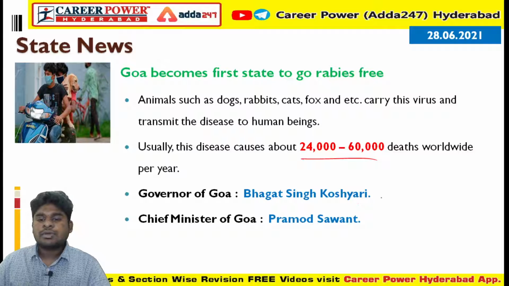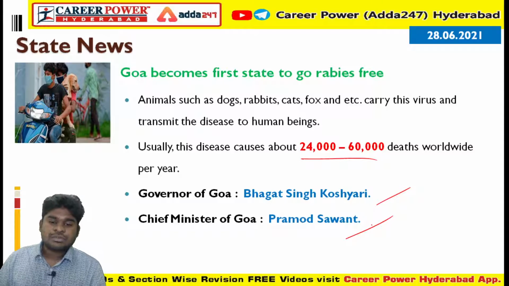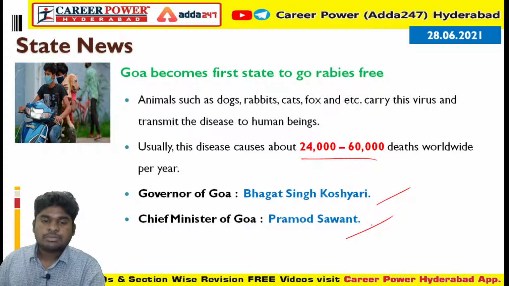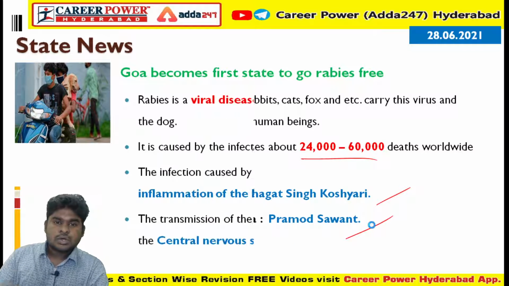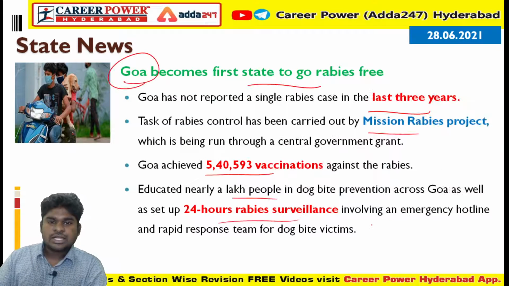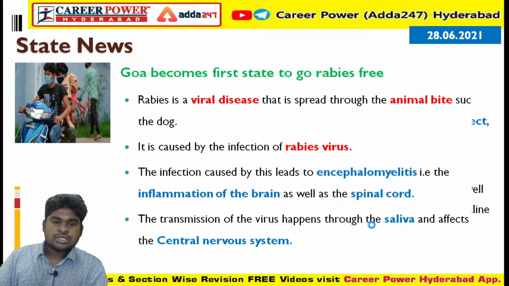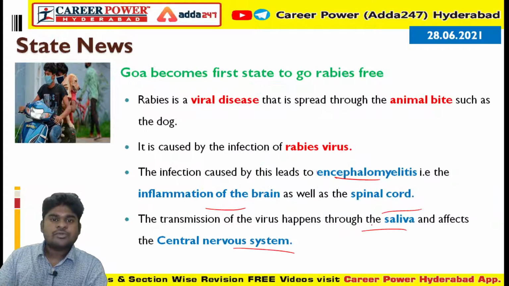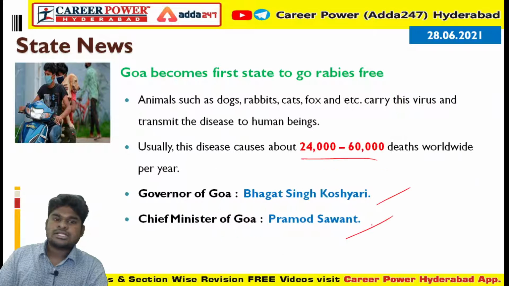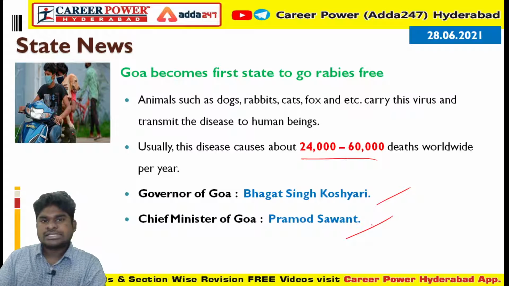Also remember the governor of Goa, Bhagat Singh Koshyari, and the chief minister of Goa, Pramod Sawant. Please remember, Goa is the first state to go rabies free because of their Mission Rabies project, in which 5,40,000 people were vaccinated. Also study about the rabies virus, and also study about the Goa minister, Goa chief minister and Goa governor.